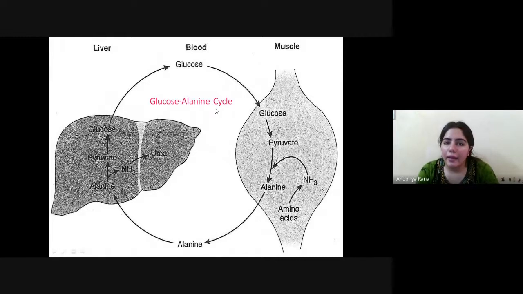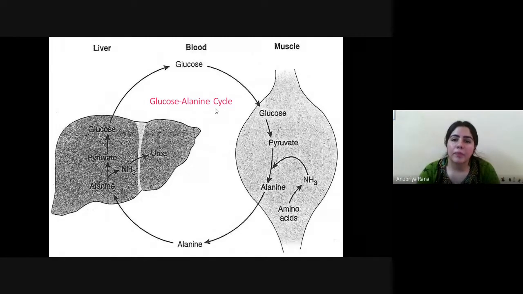When alanine is responsible for the formation of glucose from amino acids, this process is called the glucose-alanine cycle, and it requires three things: liver, blood, and muscle. This cannot be done inside a single organ of the animal, but has to be present in three areas: liver, blood, and muscles.